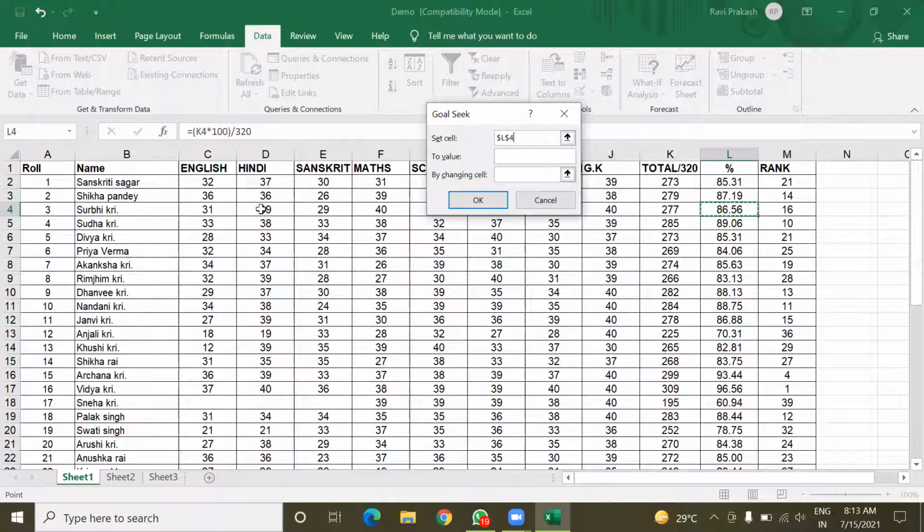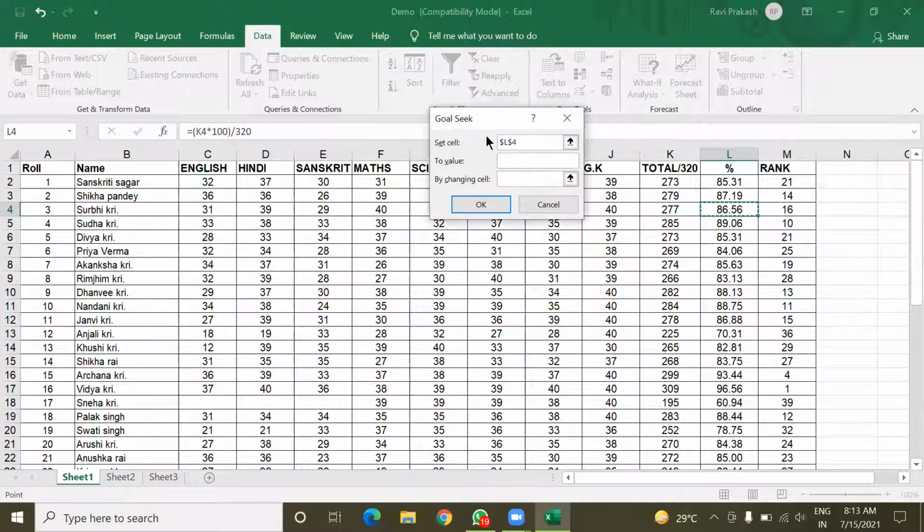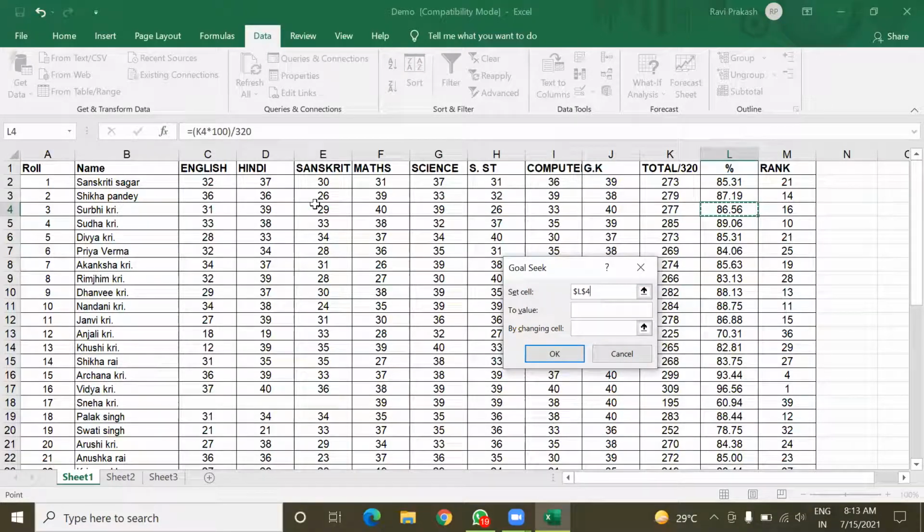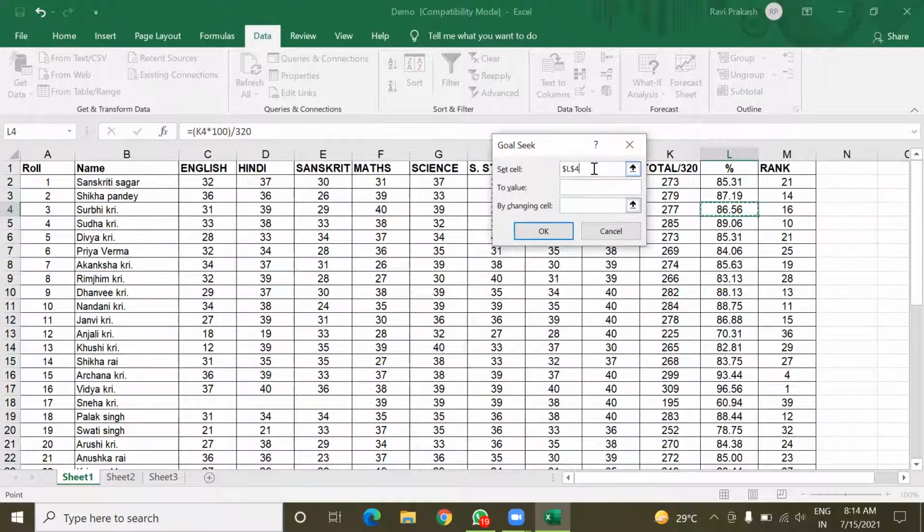In Set Cell, we can't give the cell address of cells like English, Hindi, the 8 subject mark cells, because these cells contain values directly entered by the user. But these 3 columns, total, percentage, and rank, get their value from a formula. So we can only provide a cell address which contains a value from a formula. Okay.